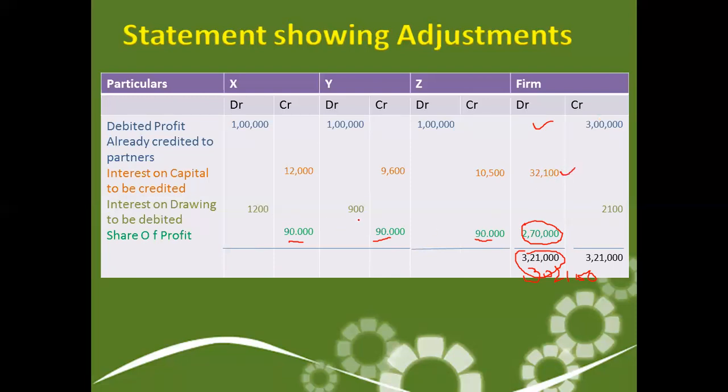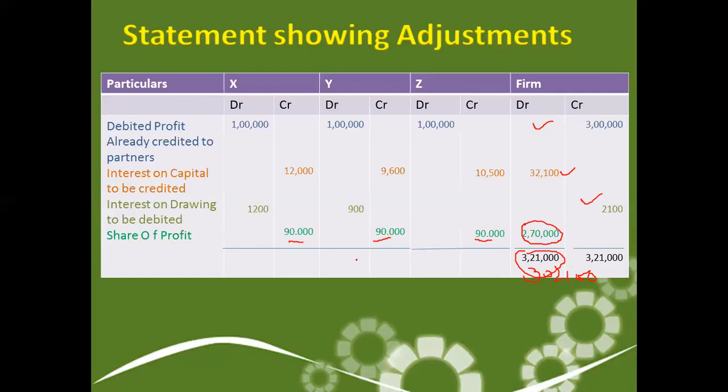Then the partners' accounts are debited with interest on drawing, and it is credited to the firm's account. Then we have taken the total of this side, and out of this total, when this amount is deducted, this amount will come. This is called divisible profit, which will be shared by the partners in their profit sharing ratio. Now this analytical table is completed.